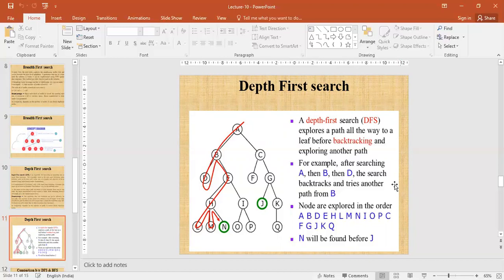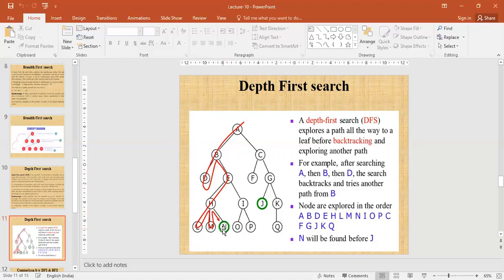So this is a depth first search. Explore a path all the way to the leaf before backtracking and exploring another path. सबसे पहले we choose initial node A, then go to B, then go to D. After D, there is no node available, then go back to the B node, then again towards the E node, to H node, then L node, then M, then N.